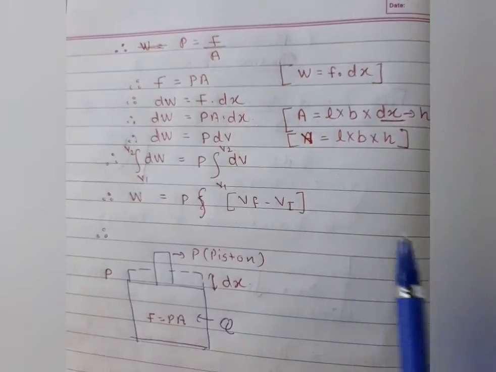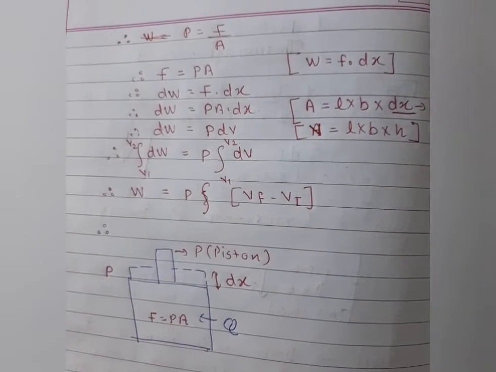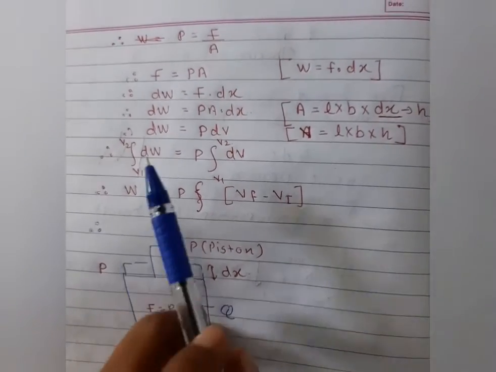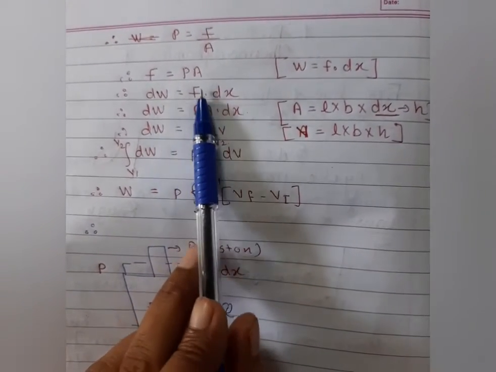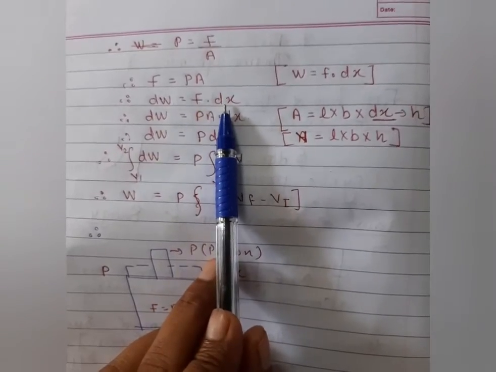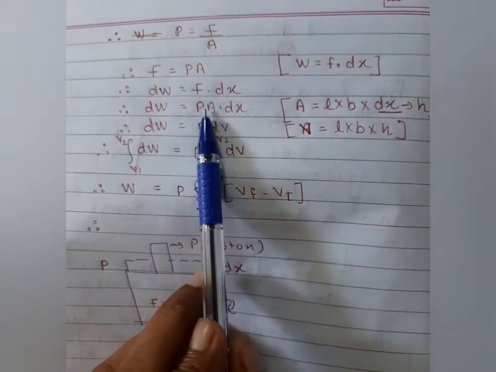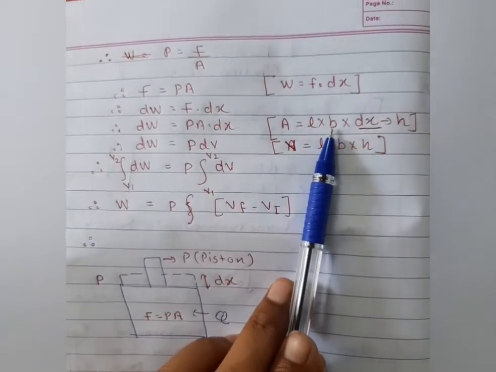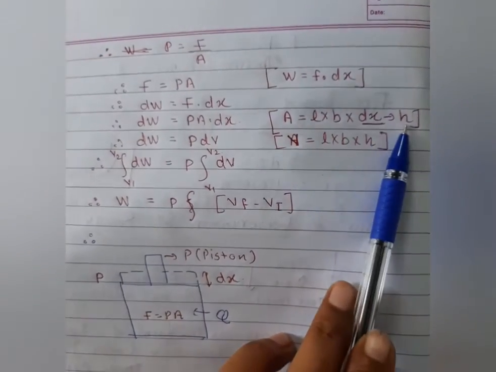As you know very well, students, work is nothing but force into displacement. But here the displacement is very small. Let's consider it, so the work is very small, the force as it is, the displacement we can consider very small, and the force is nothing but P into A. The area is length into breadth, and the displacement here we consider the height.